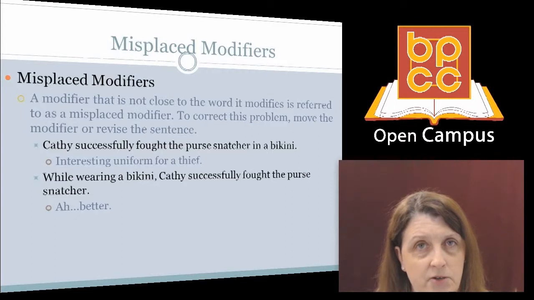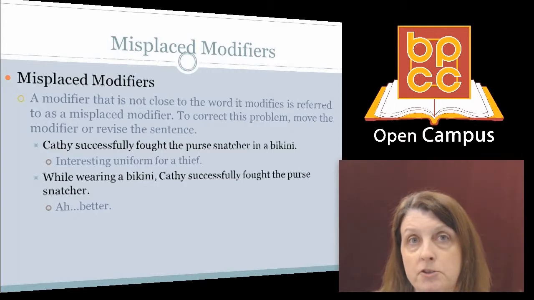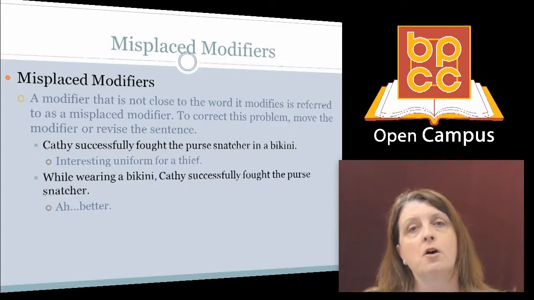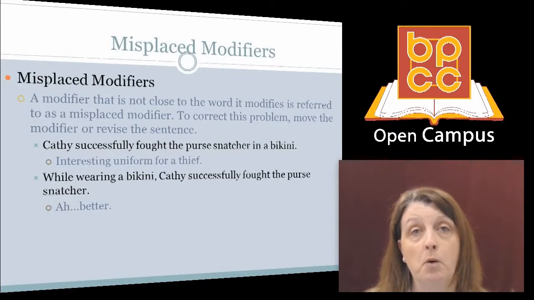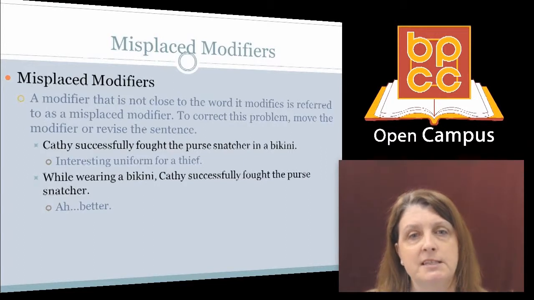I've never seen a purse snatcher in a bikini, so it must be a really interesting uniform for a thief. Of course, that is not what you mean to say. What you mean to say is this: while wearing a bikini, Kathy successfully fought the purse snatcher. That's much better.